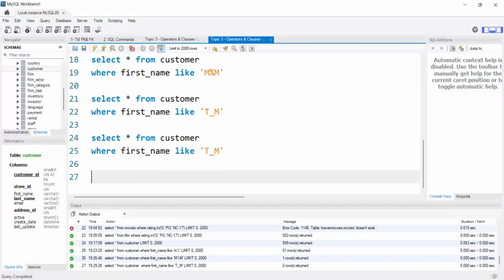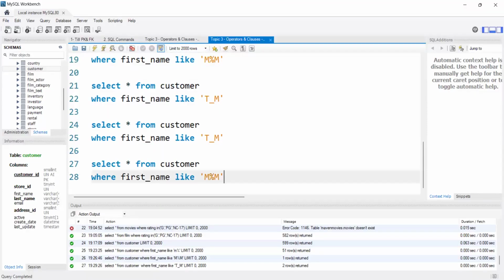Suppose I want all the names where just the last character should be M. Starting with any character is also fine for me. Then I can use it like this. At the starting I'm not mentioning anything.